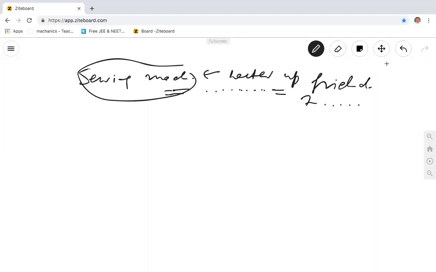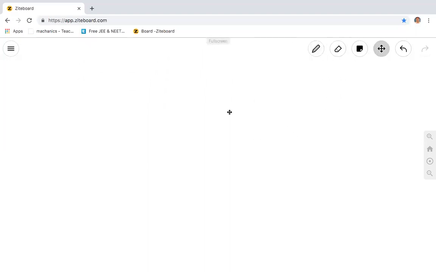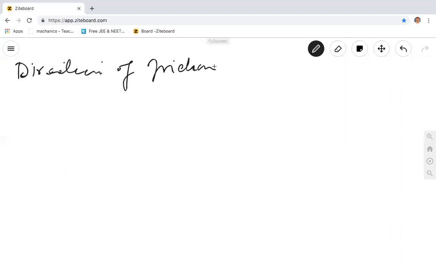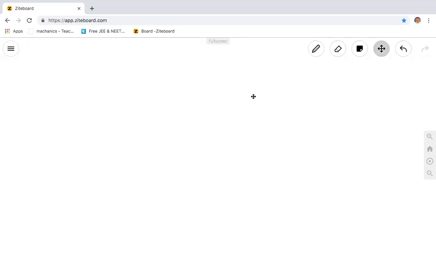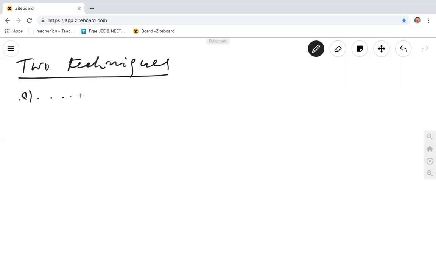Yes. Okay. Now, the second point is how to find the direction of the friction force. Suppose, you see, there are two techniques to find the direction of friction force. Number one technique is, which I will explain to you.